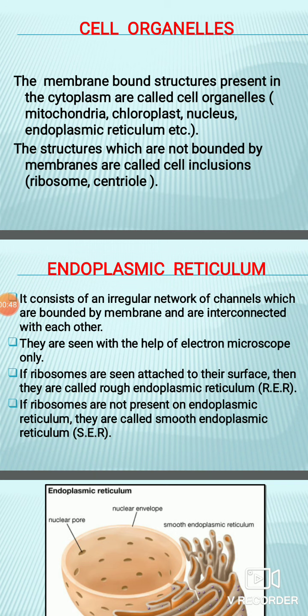You all know that every cell organelle has a membrane bound structure present inside the cell, so that it separates its contents from the rest of the external environment of the cell.